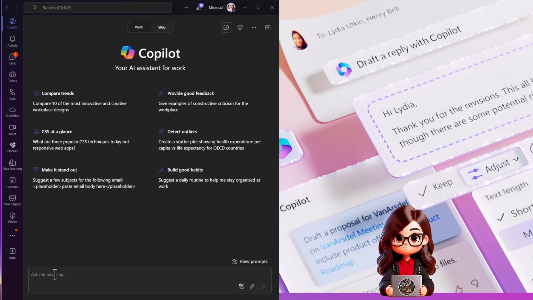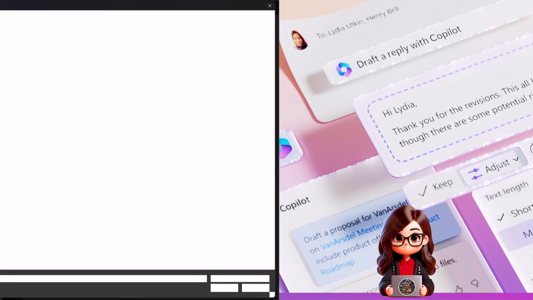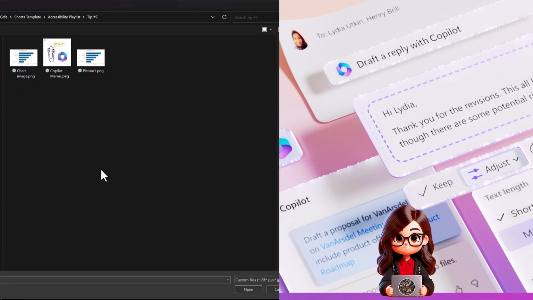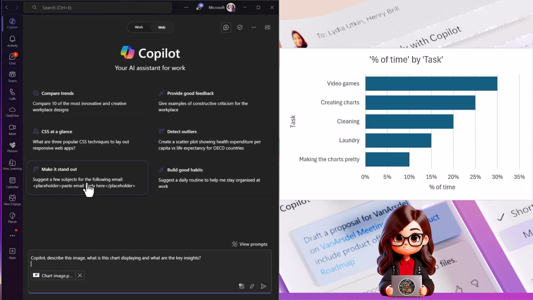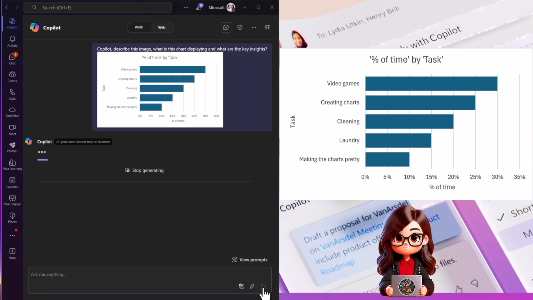I'm going to click on the web toggle in Chat in Teams, and I'm going to pop in an image of a chart that I would like Copilot to have a look at. So I pop the image in there and I'll ask Copilot to describe this image. What is this chart displaying and what are the key insights? So it's going to analyze the image for me.